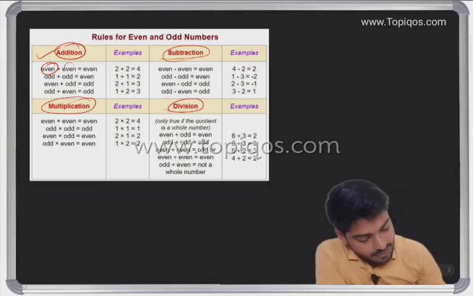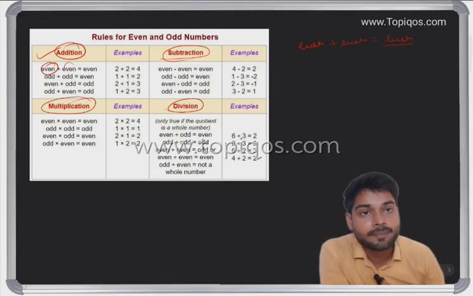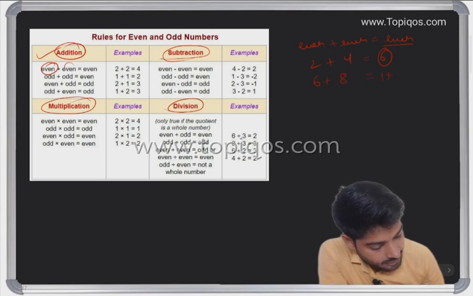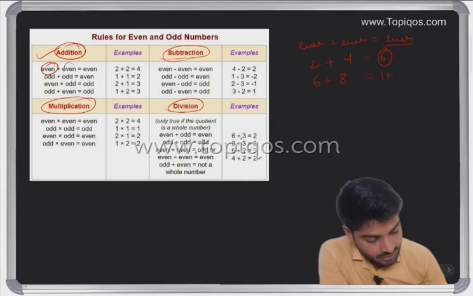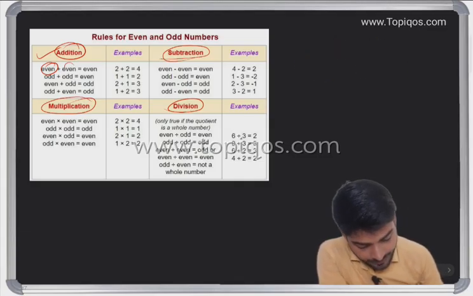Even plus even is always going to be an even number. If I take 2 and 4, the sum is 6. If I say 6 plus 8, that is 14, so even plus even is always an even number. Odd plus odd is what?